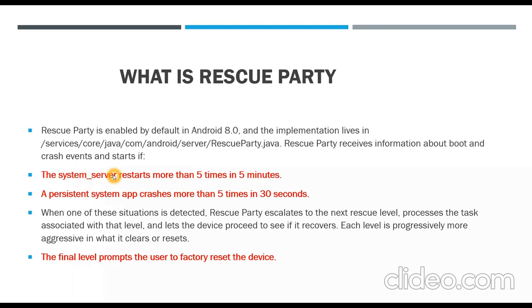Rescue Party will be triggered if the system server restarts more than 5 times in 5 minutes, and one more condition is that a persistent system app crashes more than 5 times in 30 seconds. And I already told you it will keep escalating itself to the next level. Finally, if nothing works, the final level prompts the user to factory reset the device.